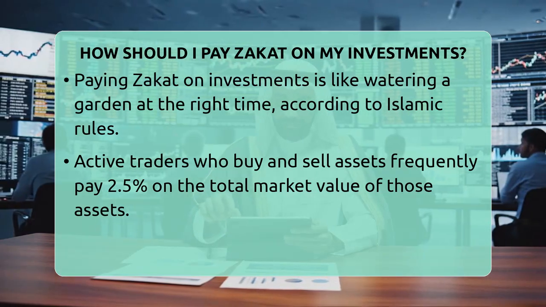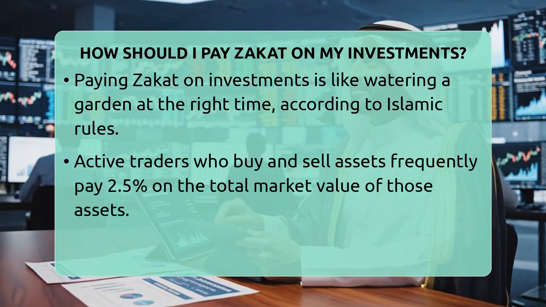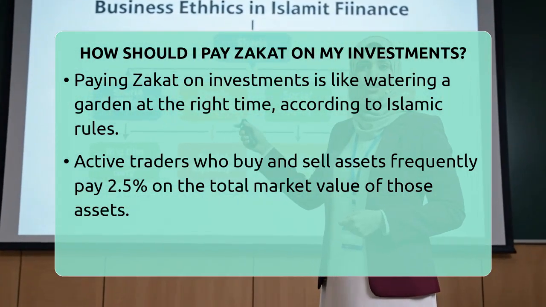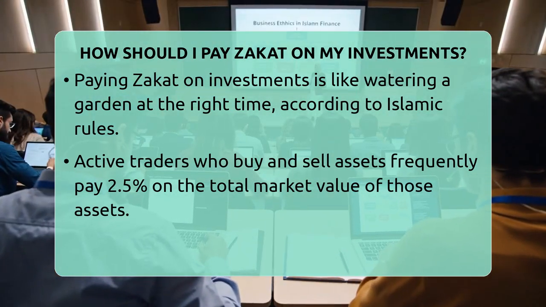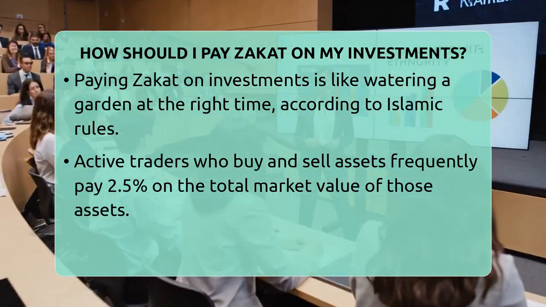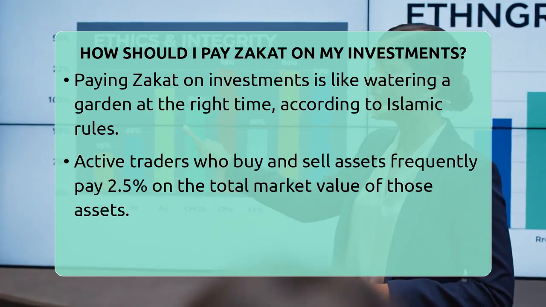If you actively buy and sell stocks or assets frequently with the goal of making quick profits, these are treated like business inventory. You pay zakat at 2.5% on the total market value of these assets on your zakat due date. If you hold stocks or assets for the long term without frequent trading, the calculation is different.